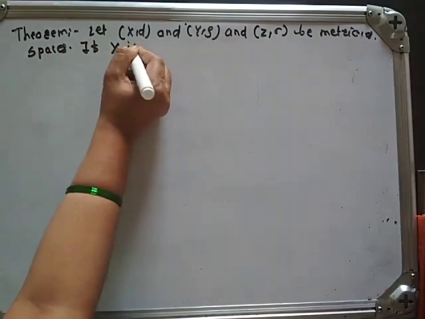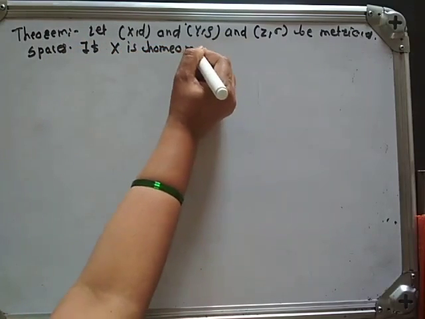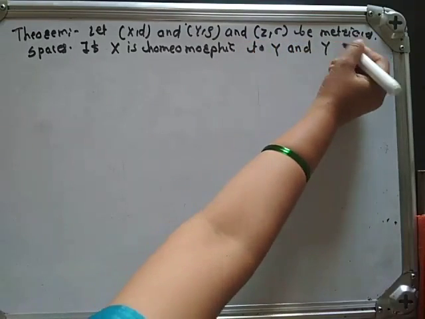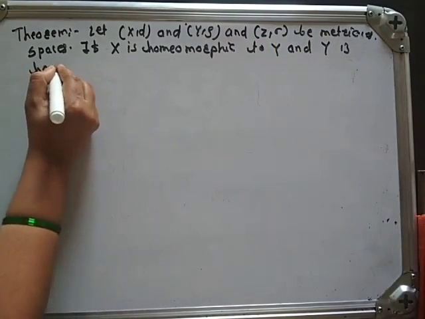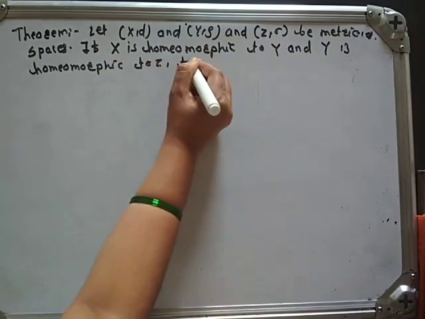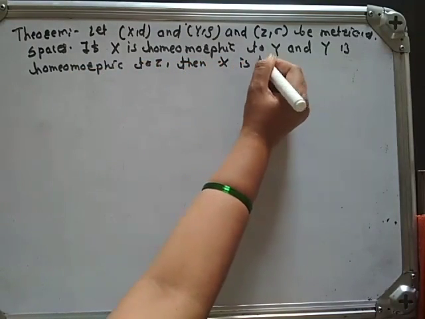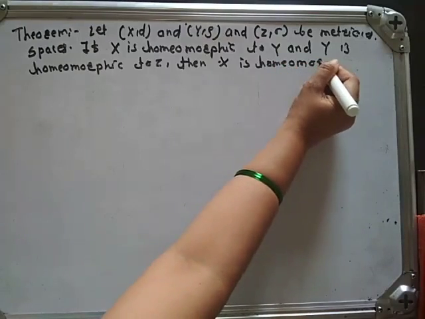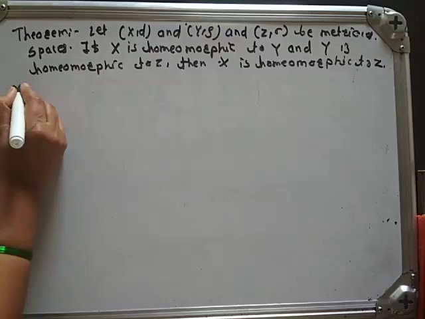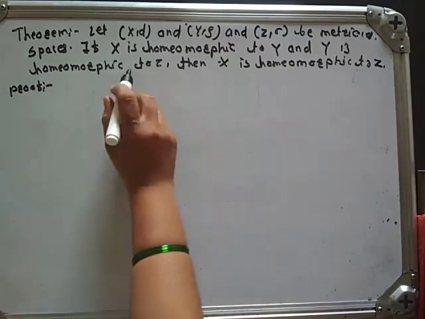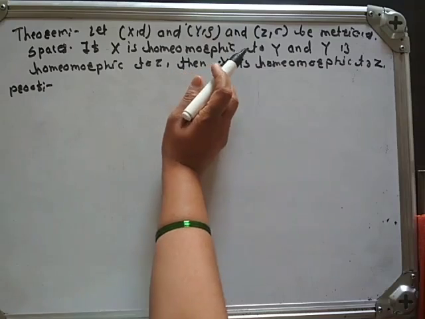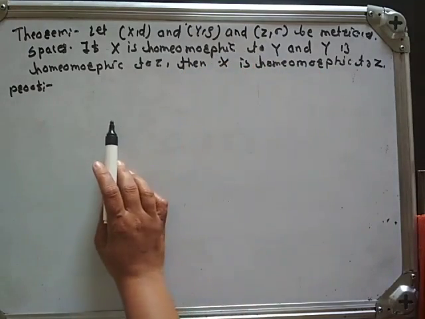If X is homeomorphic to Y and Y is homeomorphic to Z, then X is homeomorphic to Z. So see here, in the theorem we have been given three metric spaces.